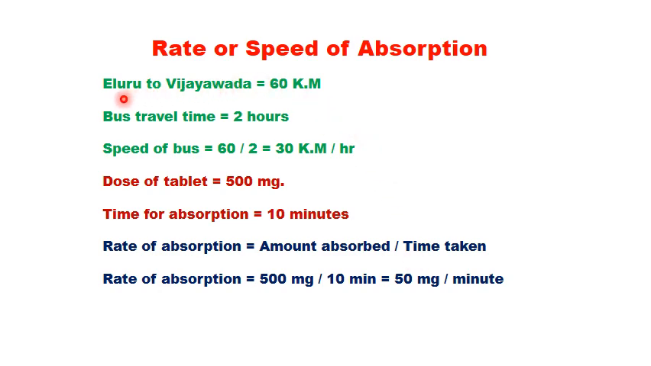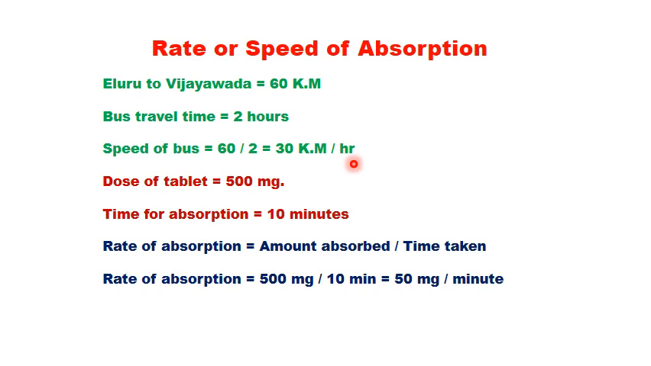For example, the distance between Eluru to Vijayawada is 60 kilometers. The bus travel time is 2 hours. Speed of the bus is equal to 60 by 2, that means 30 kilometers per hour. So the speed of the bus is 30 kilometers per hour.